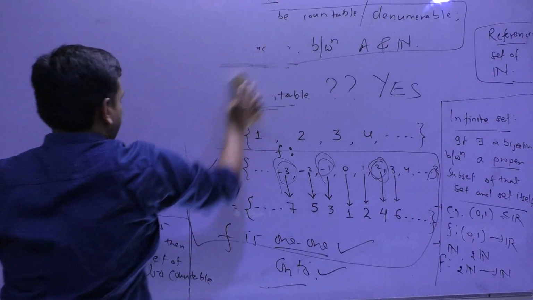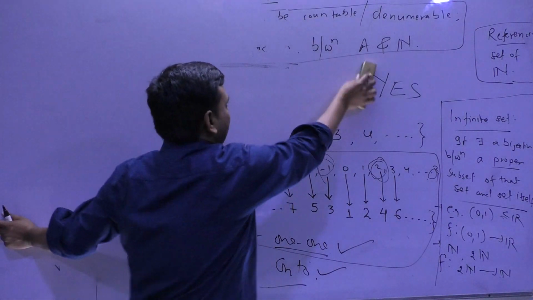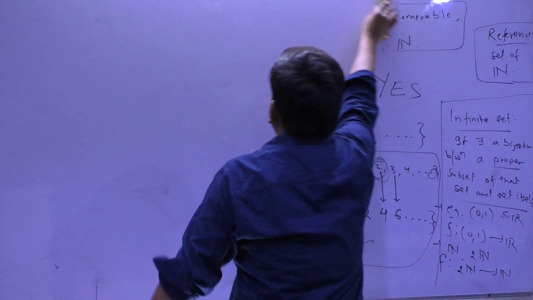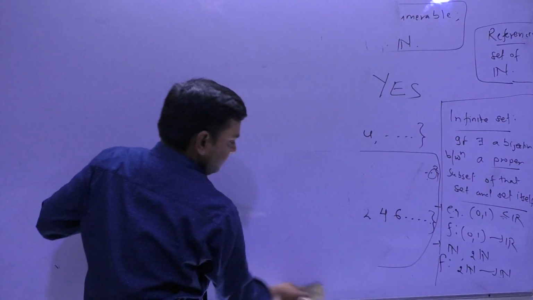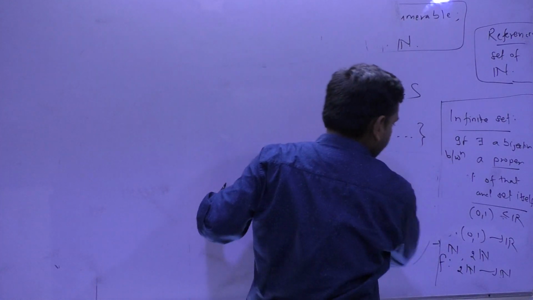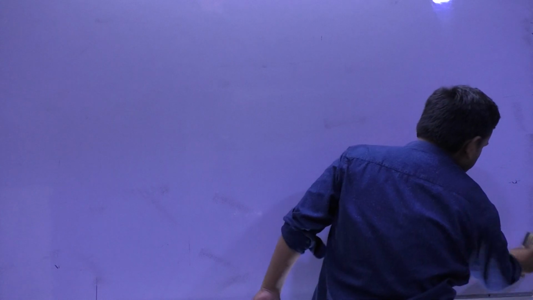One more beautiful concept I would like to tell you here is diagonalization. Don't confuse it with matrix diagonalizability. Here diagonalization means something else. With the help of that, we will move to whether the set of rational numbers, that means Q, is countable or not.